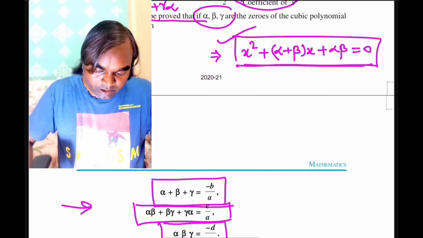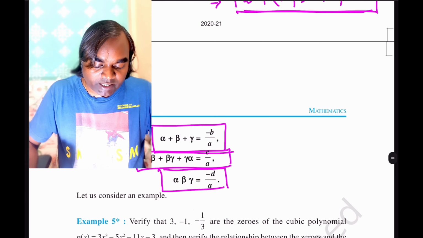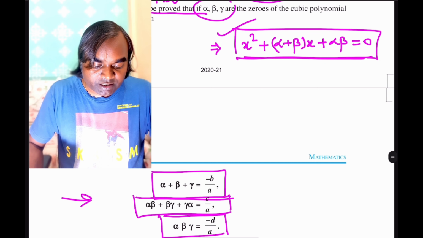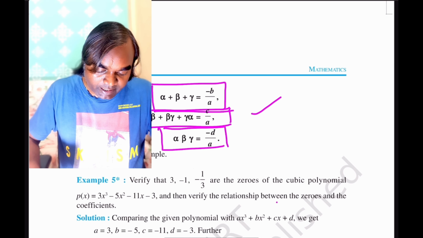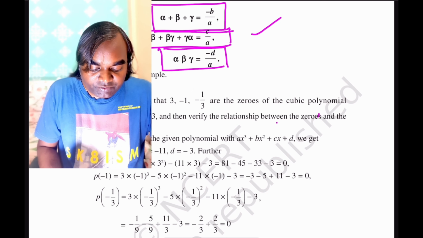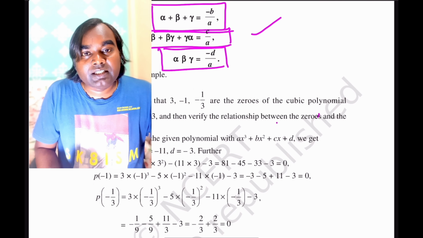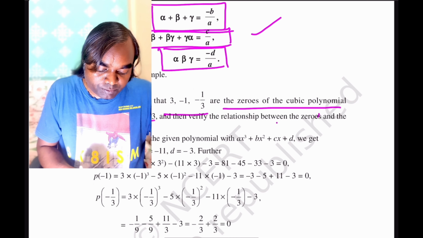Similarly you can also write the cubic equation with the help of these identities.